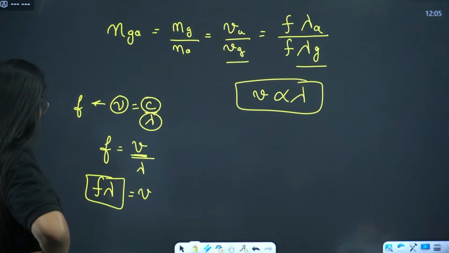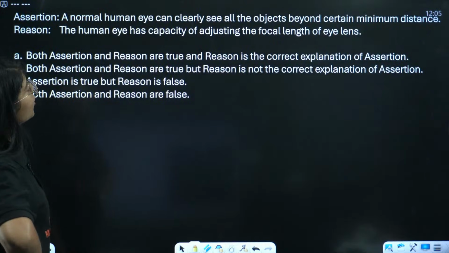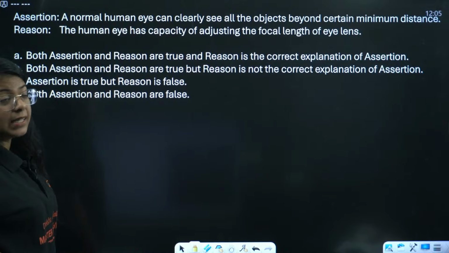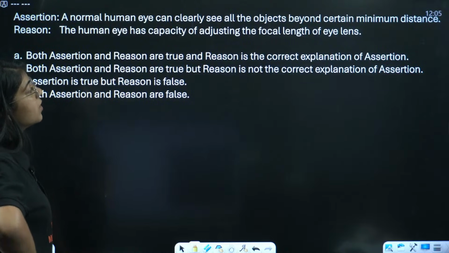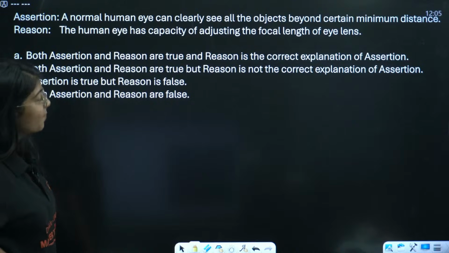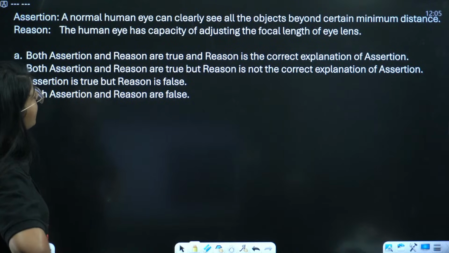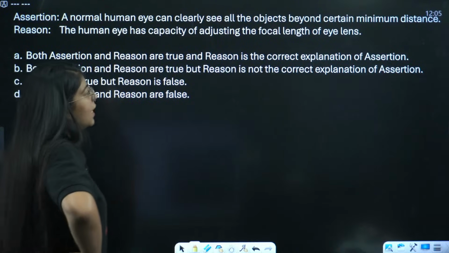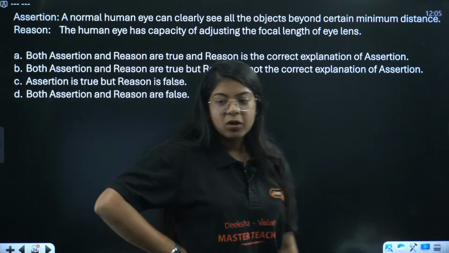Next question we have: a normal human eye can clearly see all the objects beyond a certain minimum distance. Reason: the human eye has the capacity of adjusting the focal length of the eye lens. Let me know the answer.